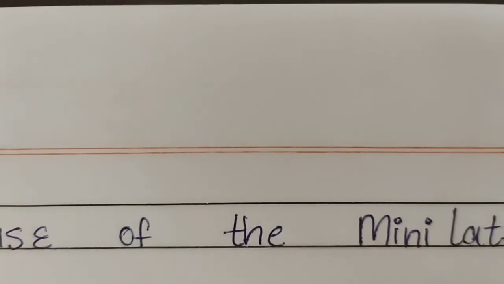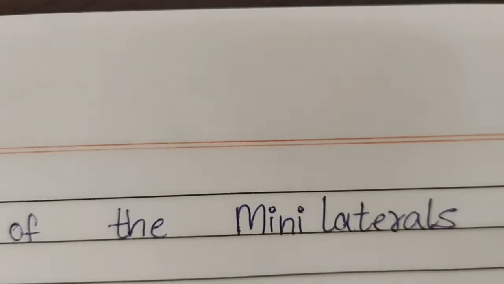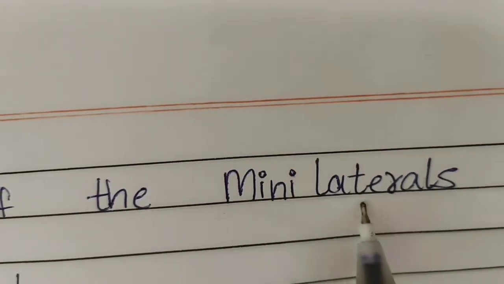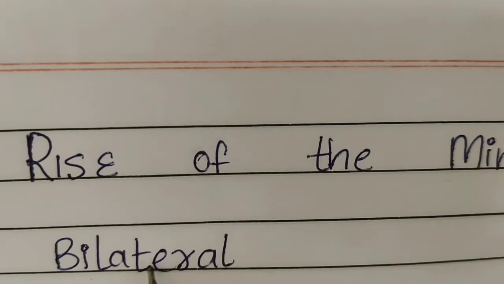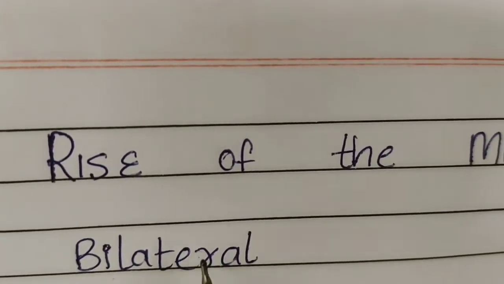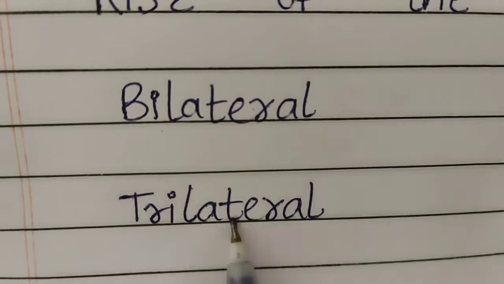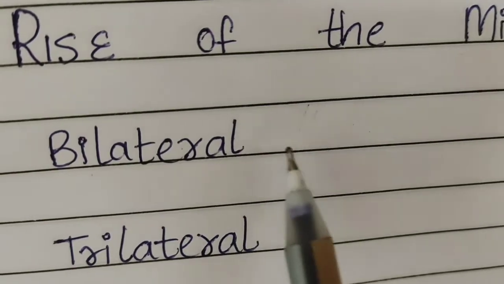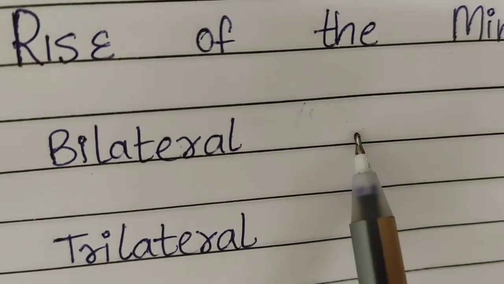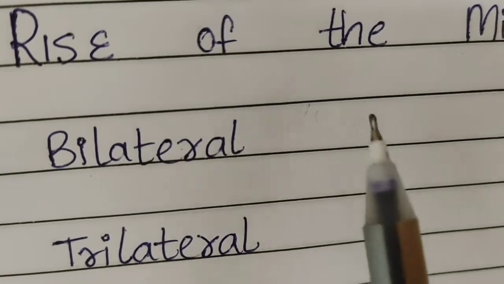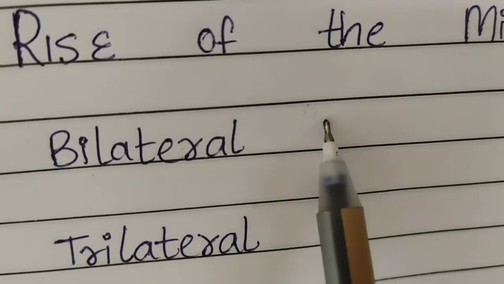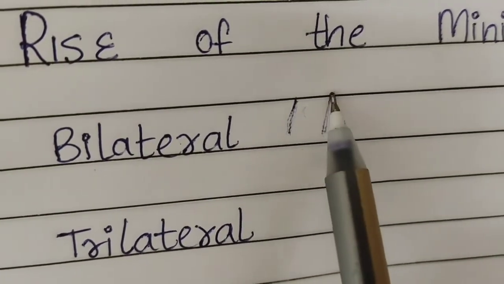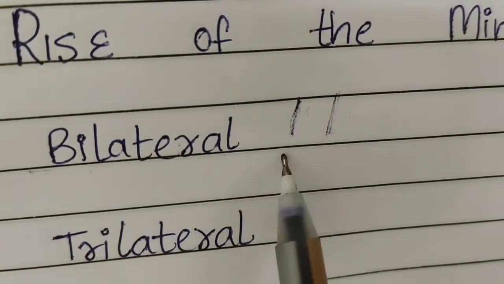The topic is rise of the minilaterals. So the first thing that we need to look at is what is this minilaterals that we are talking of and how do we know about this? See, we have a term called bilateral, we have a term called trilateral. So what is this bilateral? When two countries sign a contract or come into verbal agreement of anything between them, whether it's cultural connection or military connection or defense connection or any connection, but when two countries come into an agreement to support each other, that's called a bilateral agreement.